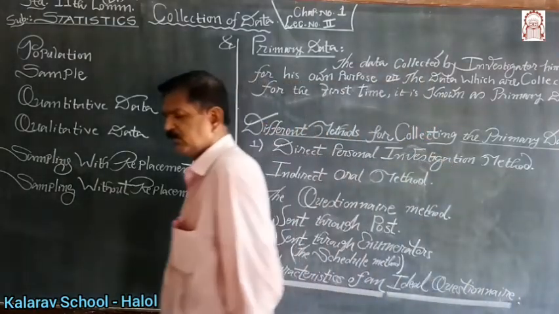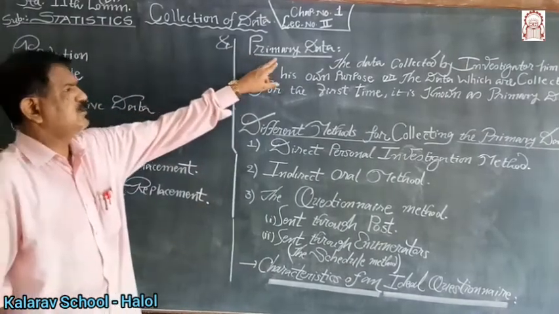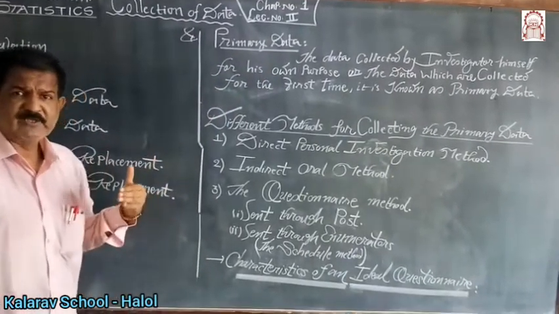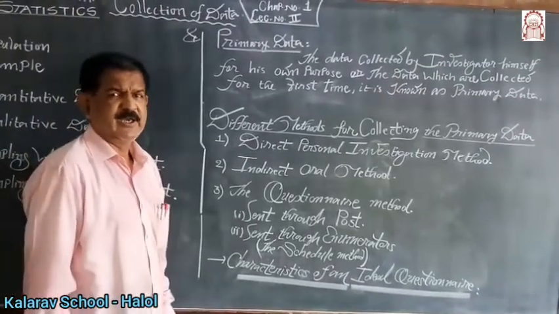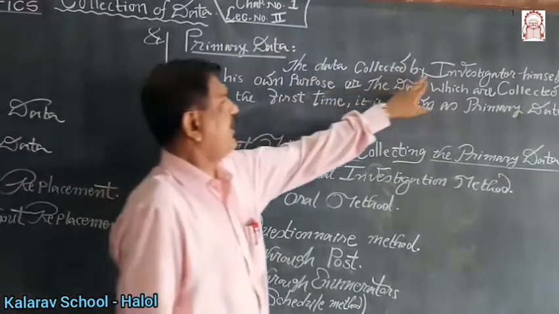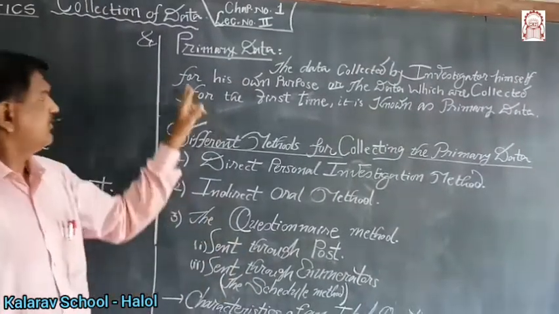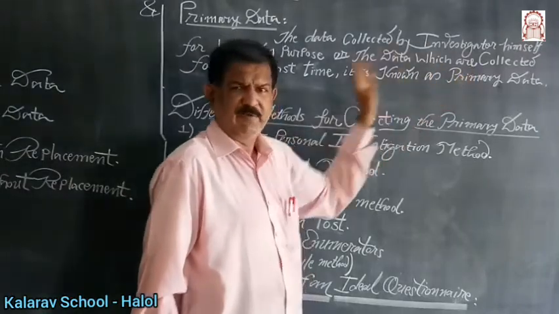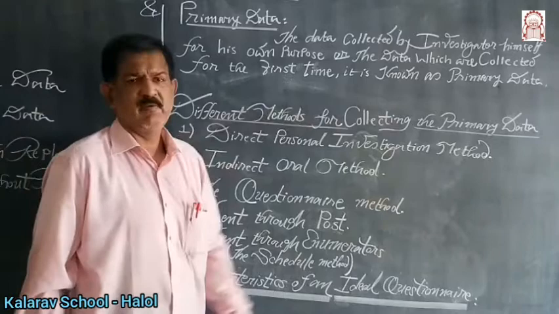Moreover, the data are of two types, primary data and secondary data. Primary data means what? The definition of primary data. The data which can be obtained for the first time. If the investigator collects the data himself, the data collected by the investigator, by the surveyor himself, for his own purpose, or the data which are collected for the first time, it is known as primary data.